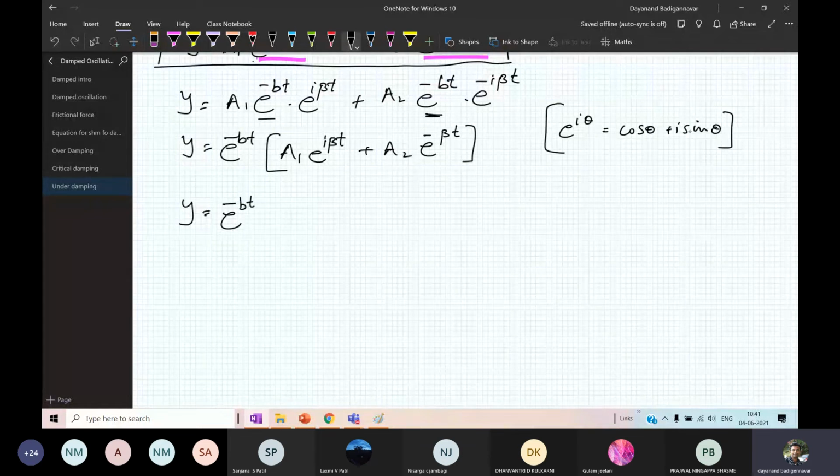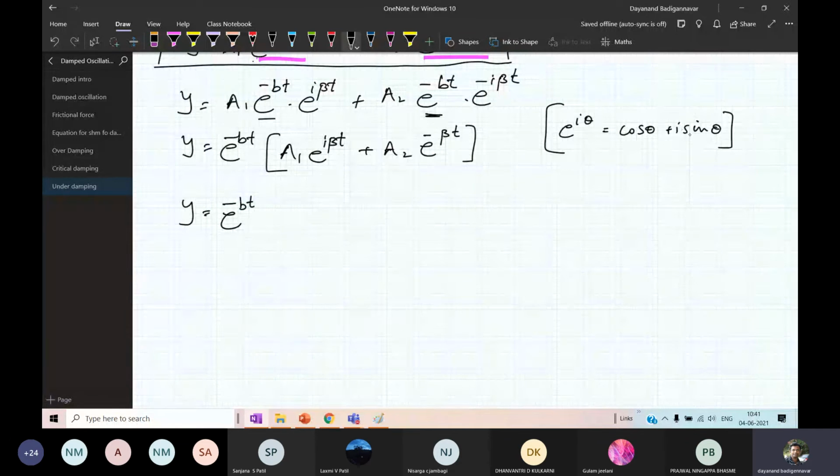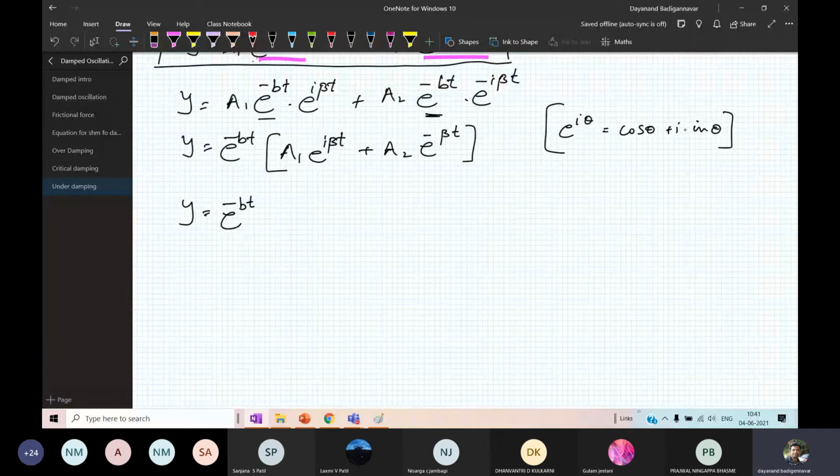I means it is the imaginary part, so it is I sin theta. I'm using the same identity here. I have e raised to I beta here, and e raised to I beta here. I can expand it like this, where beta t plays the role of theta.